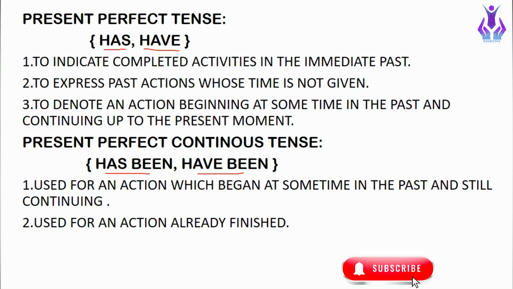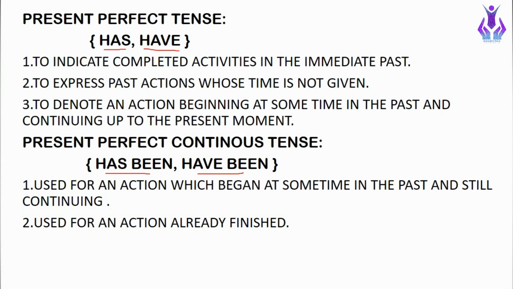For example, he has been sleeping for 5 hours. He began sleeping 5 hours earlier and he is still sleeping. So these kinds of actions which begin at some time in the past but are still continuing come under present perfect continuous tense. The other use of present perfect continuous tense is for an action already finished.